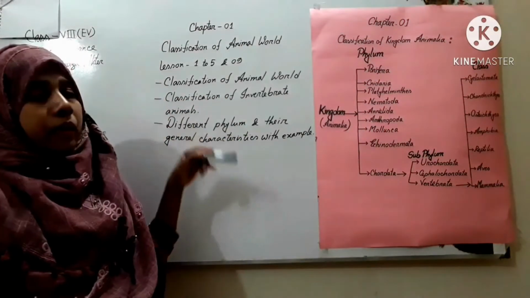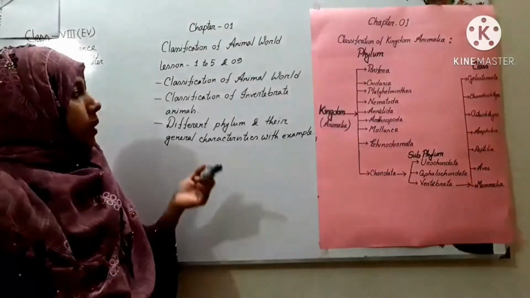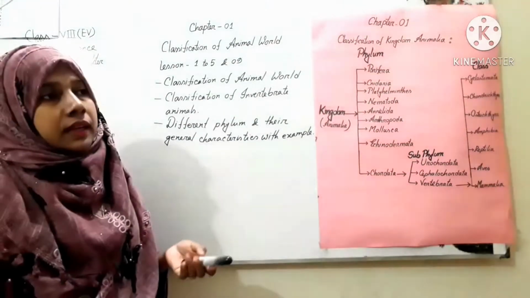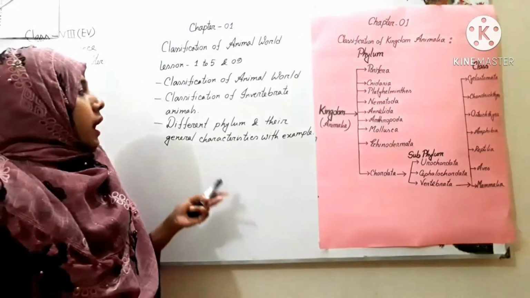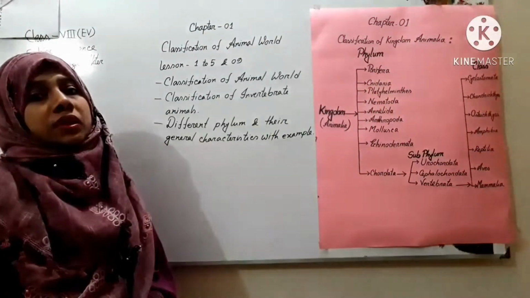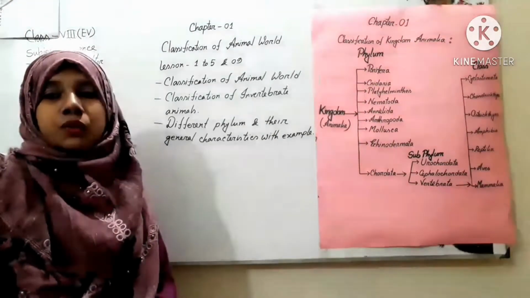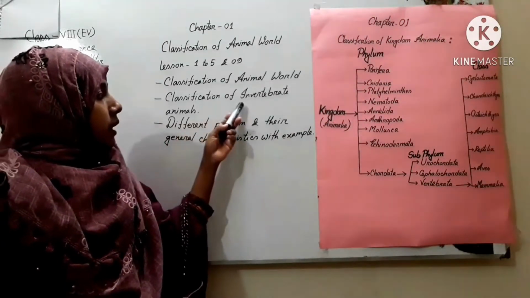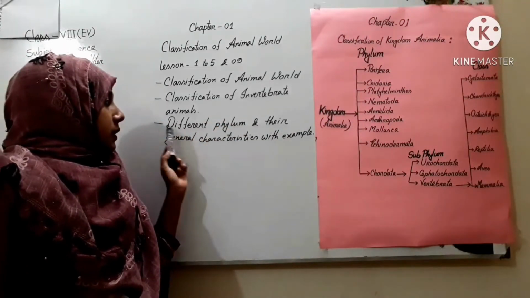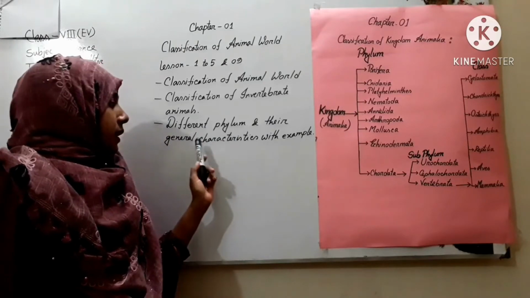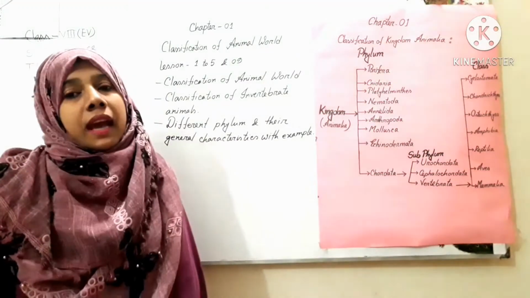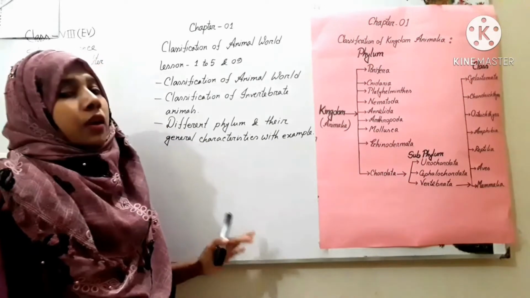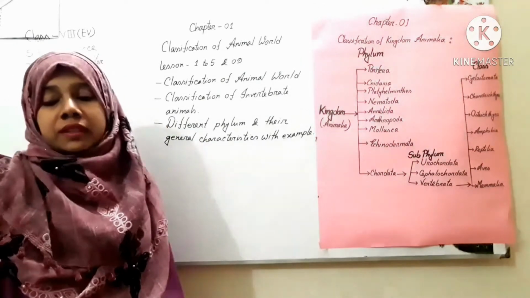I will discuss the classification of animal world. Then I will also discuss binomial nomenclature and the ways to write a scientific name. Then classification of invertebrate animals. Then different types of phyla and their general characteristics. I will discuss all these contents in today's class.